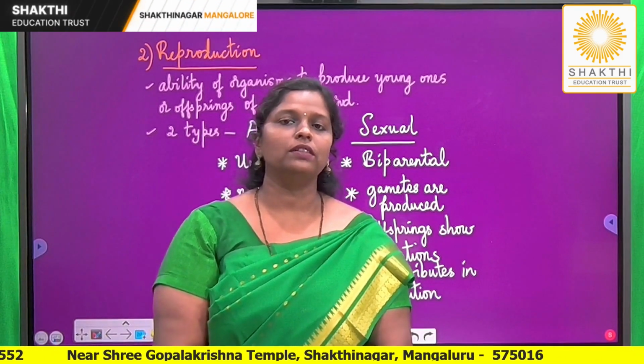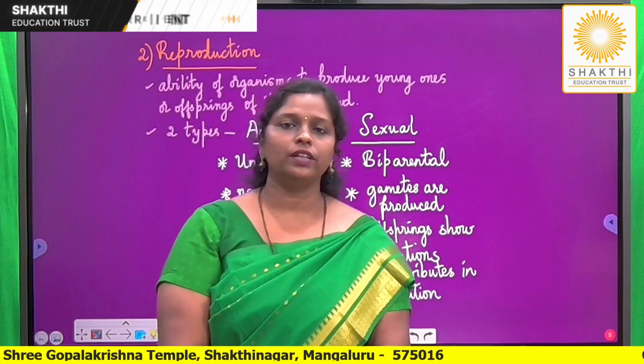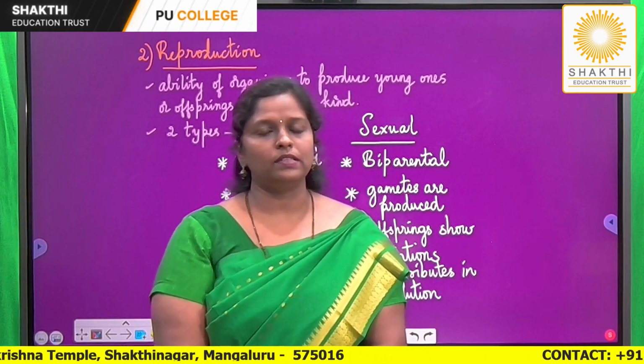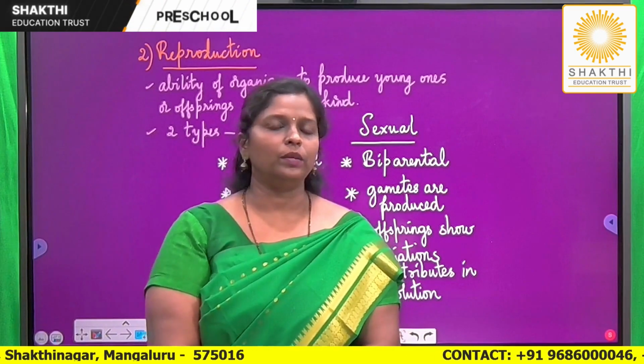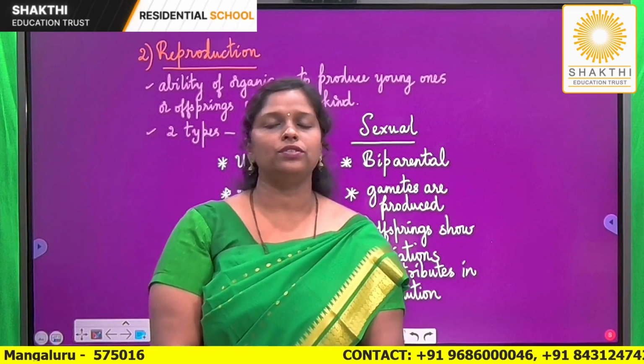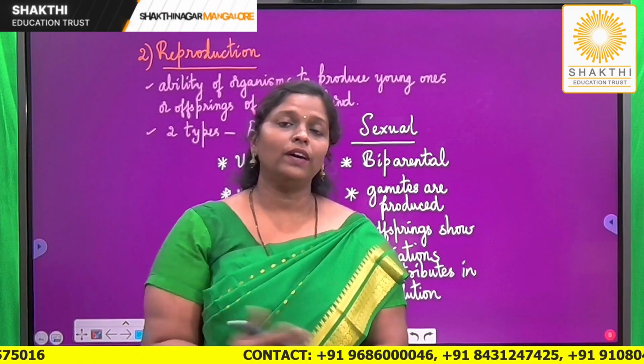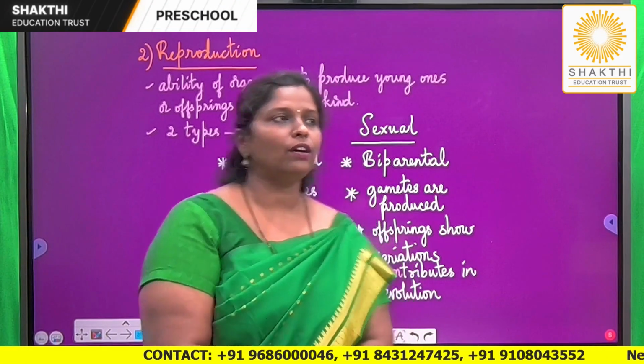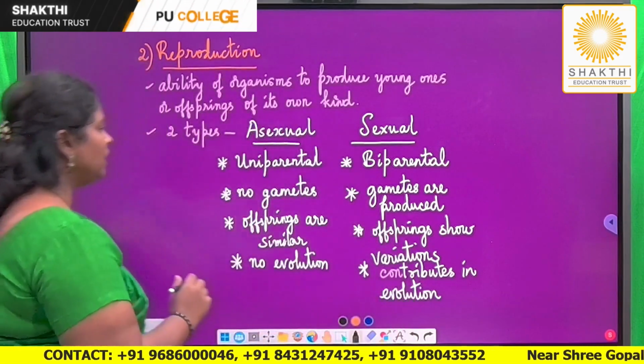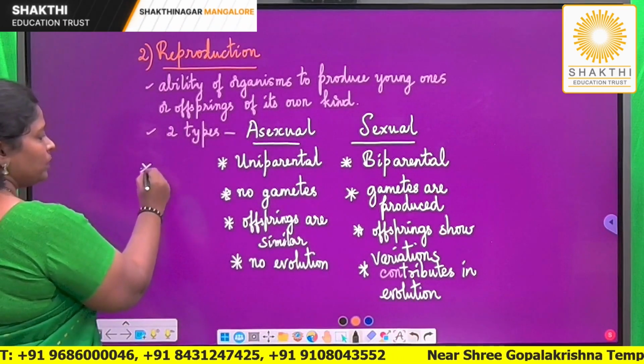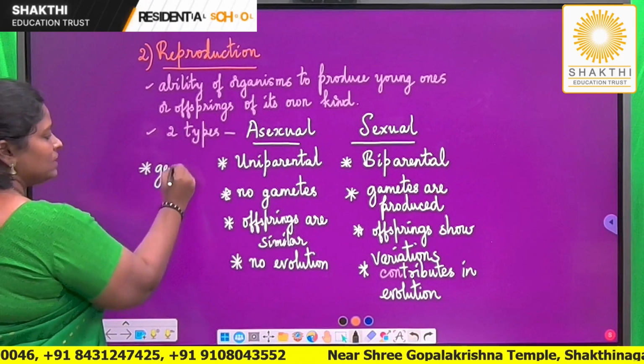So reproduction is a very unique feature restricted to only living organisms. Non-living things definitely cannot reproduce. So it is a very unique feature of living organisms. Why does reproduction take place, or what is the need of reproduction? One important need of reproduction is that, because of reproduction, the generation is continuing.